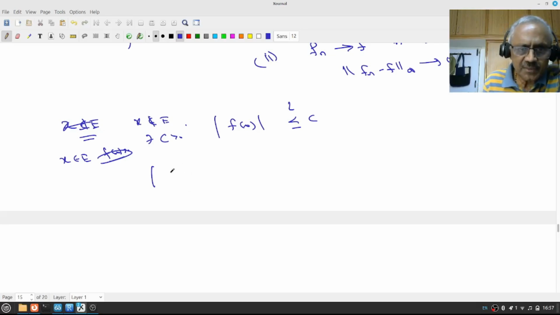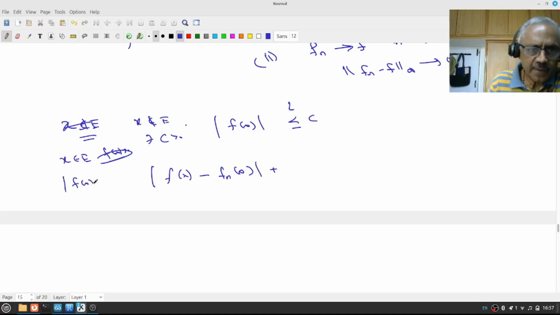So I want to estimate. The only way I know is f(x) is the limit of f_n(x). So |f(x)| is less than or equal to |f(x) minus f_n(x)| plus |f_n(x)|.